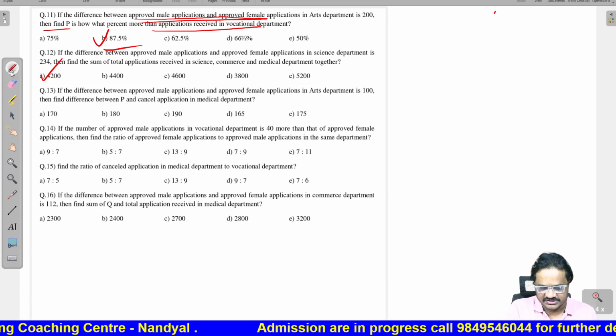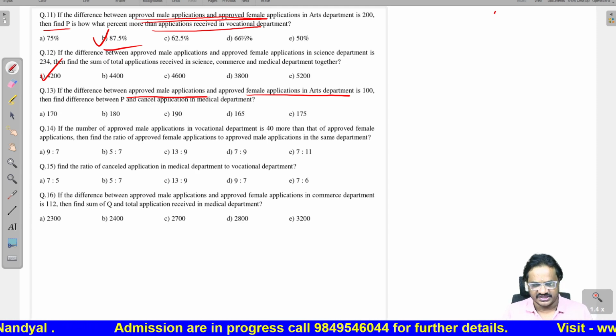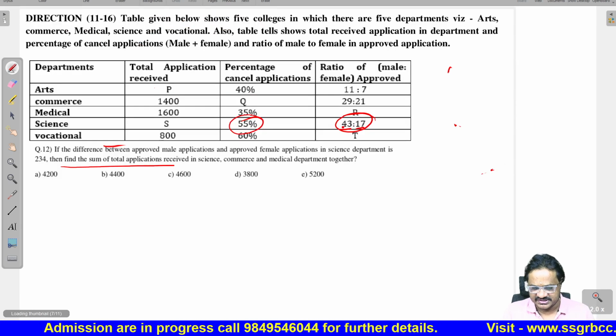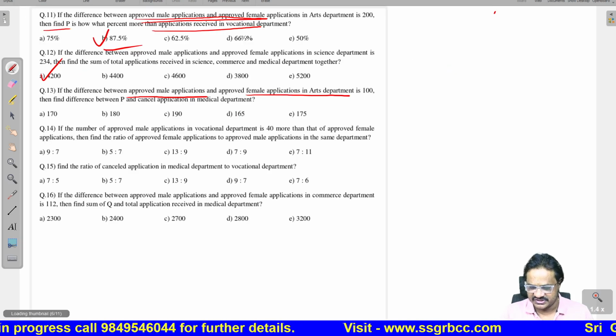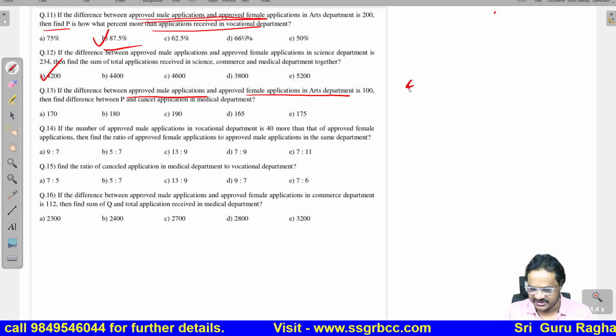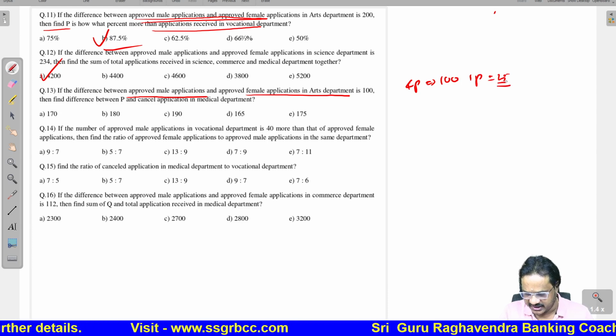Now, let us see arts. This is arts. This is 11 parts, this is 7 parts. So, we are given the difference of 4 parts. 4 parts is 100. Therefore, one part is 25.